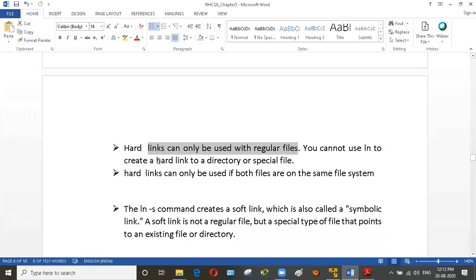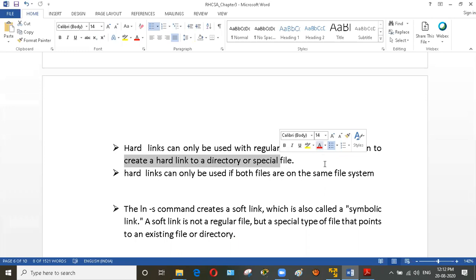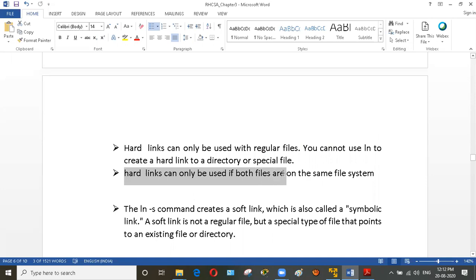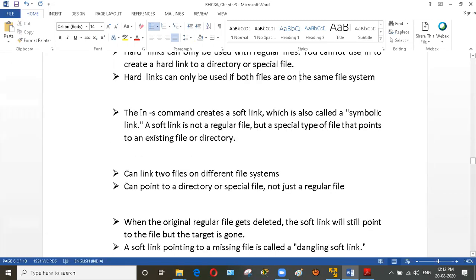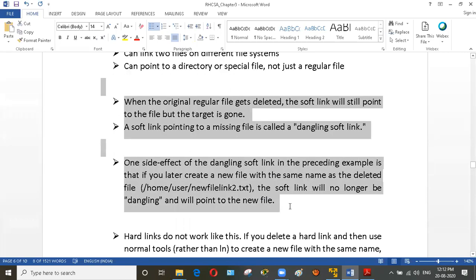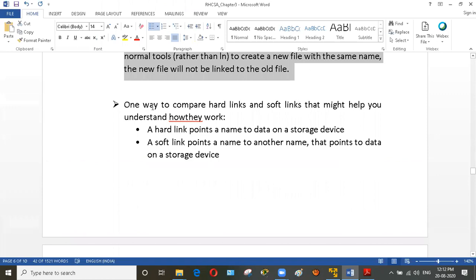So you can see this. You can't create a soft link for the directory and special file. So I am telling you about the hard link, and it works only when both files are on the same file system. If we have two different partitions, you can't create it. So these are some limitations of a hard link. We can create a soft link by using this. So this is the theory. You read this, then you can understand better.